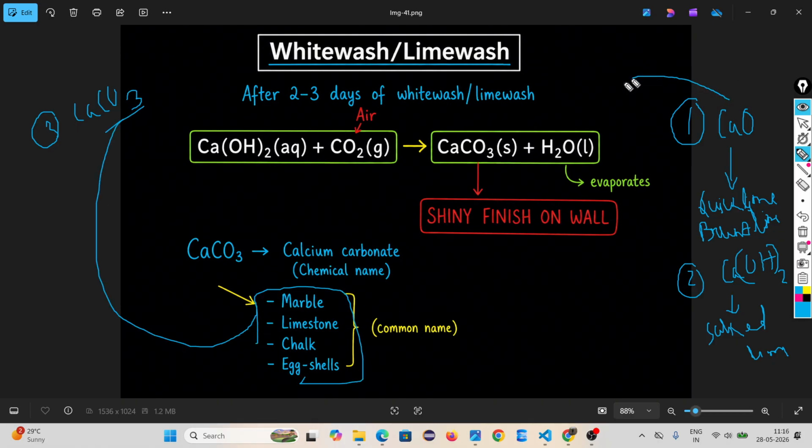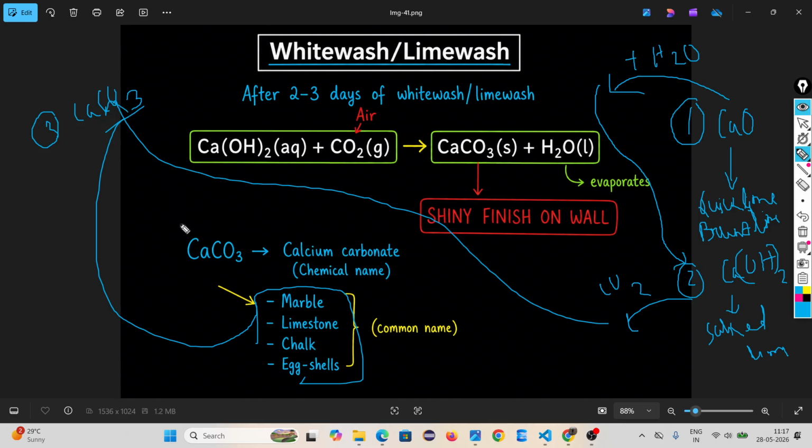First, when you react calcium oxide with water, it gives you slaked lime. When you react this slaked lime with carbon dioxide, it gives you calcium carbonate. Our marble, limestone, chalk, etc. are all examples of calcium carbonate. It contains calcium carbonate, that's why they are shining.